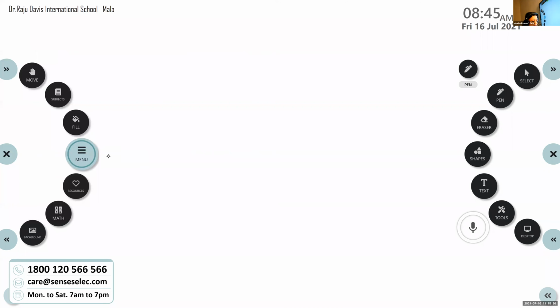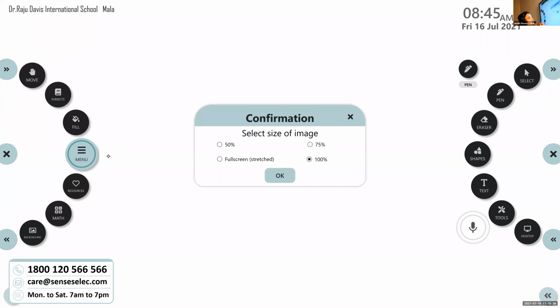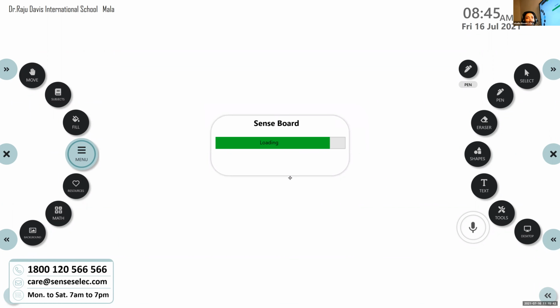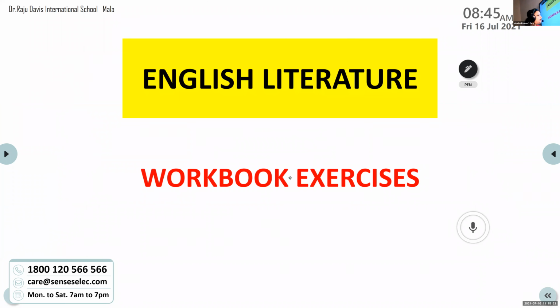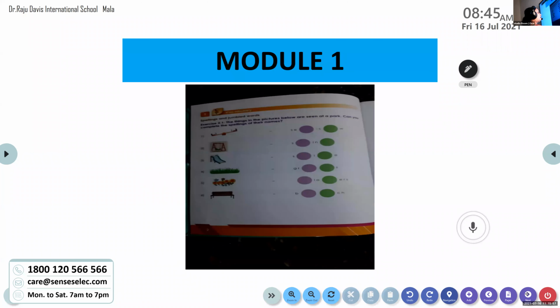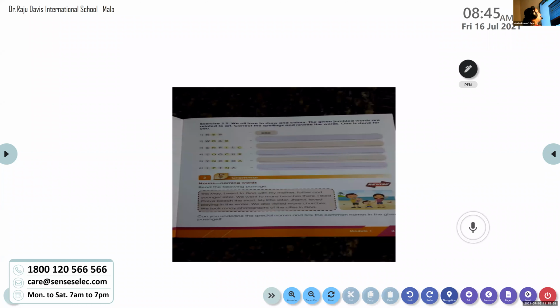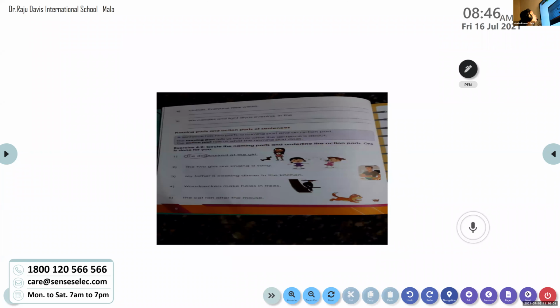In exercise 4.2, we have to decide about the naming parts of the sentence and the action parts of the sentence. One particular sentence will be given, and from that we have to decide which is the naming part and which part is the action part. Now in standard 1 we have already learnt about naming words and action words.